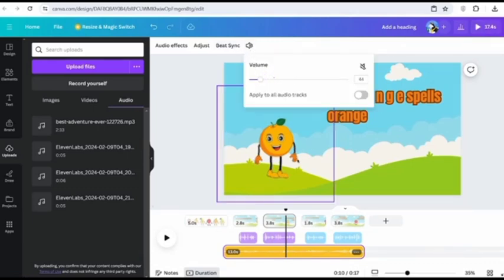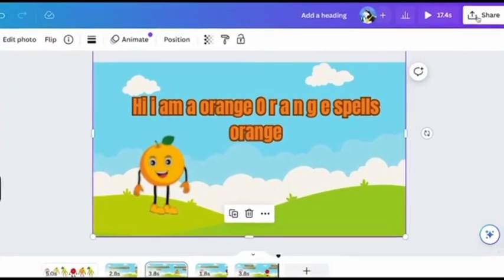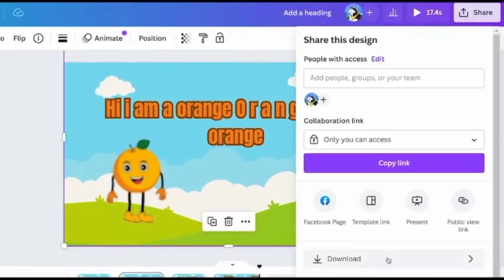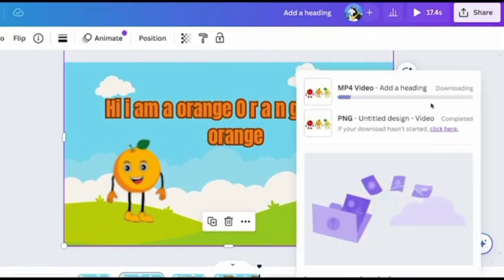And then once you've done this, you can edit your video even further. You can edit your audio, add in sound effects. You could do anything else you want, be as creative as you wish. But once you're done, you need to download your video. In order to download it, you want to click where it says Share. Then you're going to click Download, and then you're going to leave MP4. And then all you're going to do from here is click Download, and then you can go ahead and post it to your YouTube channel.